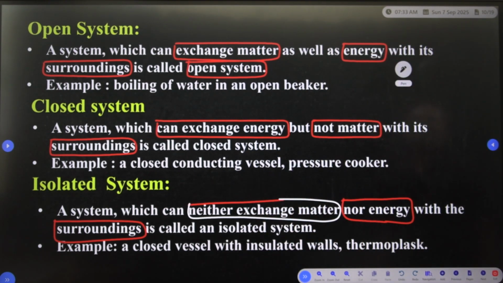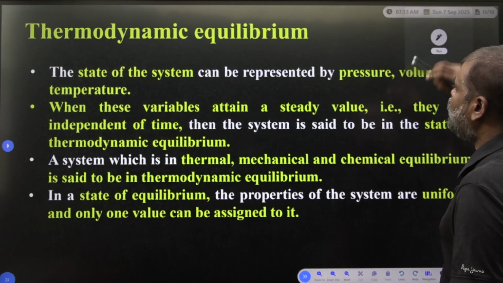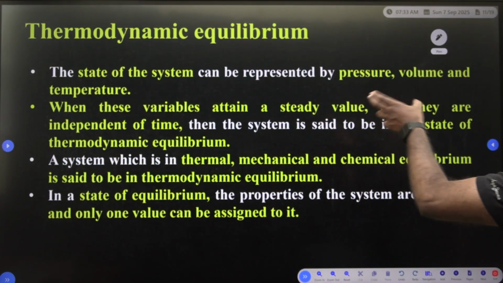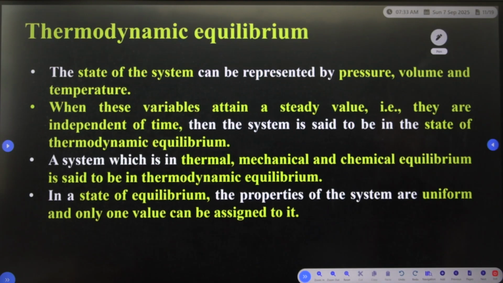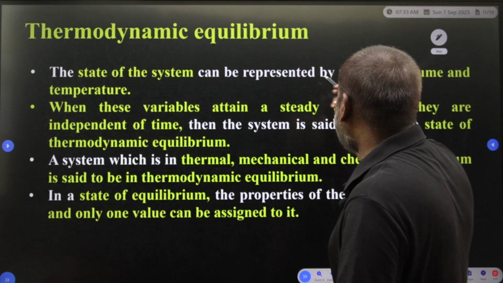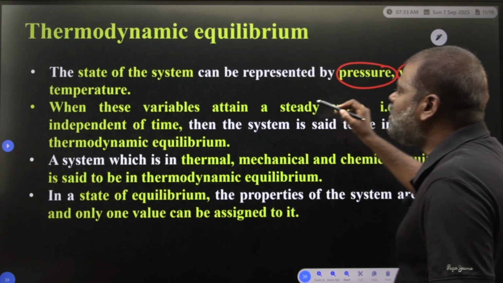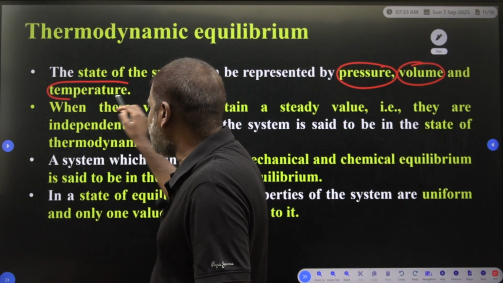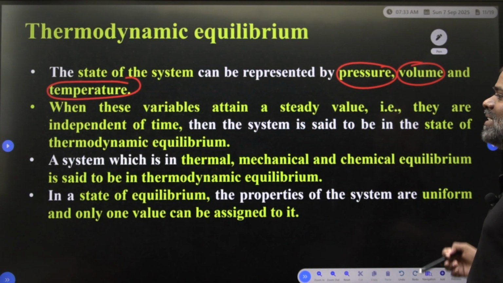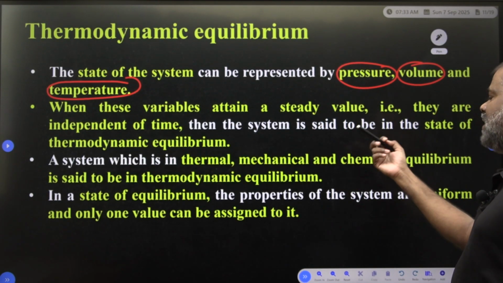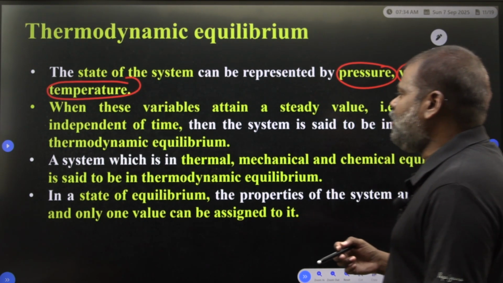Some more important terminology I am going to give you: thermodynamic equilibrium. What is thermodynamic equilibrium? The state of the system can be represented by three terms: one is pressure, another is volume, another is temperature. When these variables attain a steady value, that is, they are independent of time, then the system is said to be in the state of thermodynamical equilibrium.